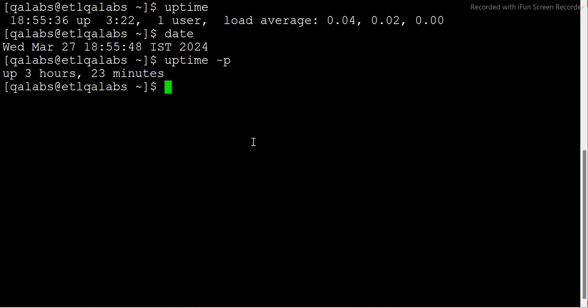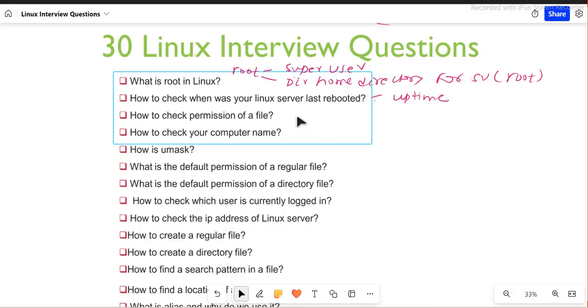Let's see that later part, but for now you know that you can check how long your Linux server has been up since it was last rebooted. For example, if you want to check when your production server was last rebooted, you can just say uptime and you can see something like 30 days, 40 days. Then you know that this is when it was last restarted. All right.